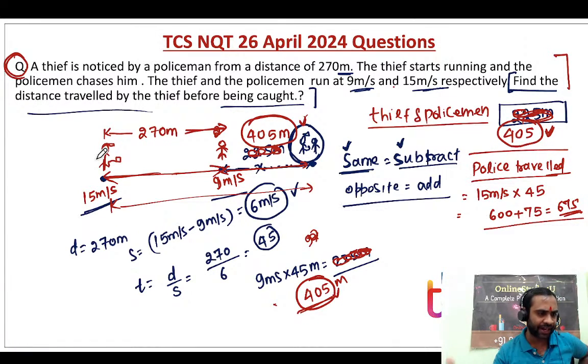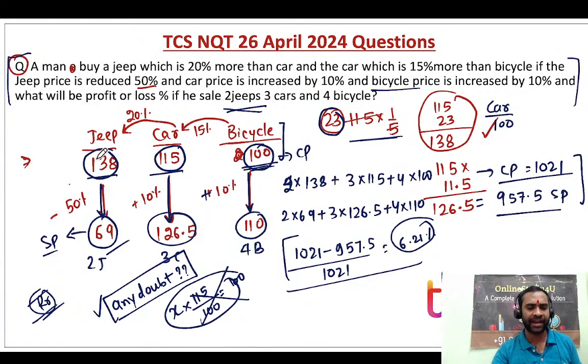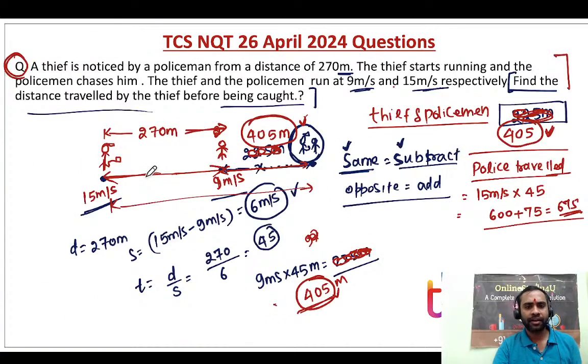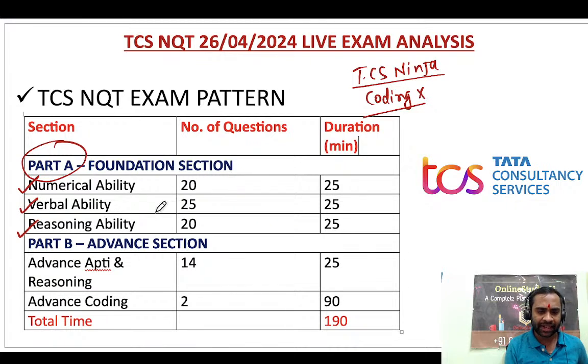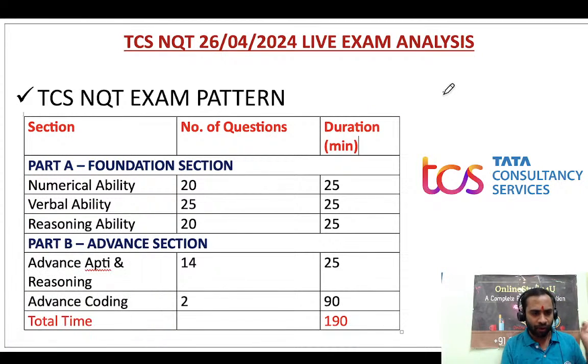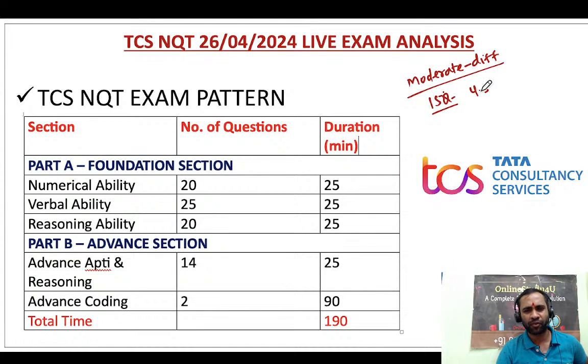Okay, I will try to figure out that kind of question and then I will explain it to you. So friends, the problem is moderate; I see 2 to 3 questions will be difficult, I can agree. But if somebody says, sir, numerical ability was very tough, so whatever questions I have got till now were moderate to difficult. At least 15 questions were moderate, and another 4 to 5 questions were difficult. So that level only I am telling. 10 questions you had to do, that's all.